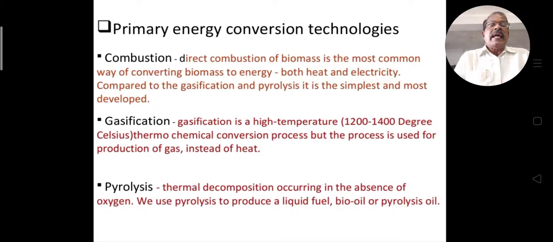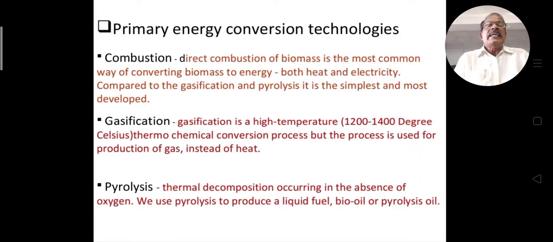Pyrolysis is a thermal decomposition occurring in the absence of oxygen. Gasification occurs in the presence of oxygen, whereas in the absence of oxygen, that process is known as pyrolysis. We use pyrolysis to produce a liquid fuel, that is bio-oil or pyrolysis oil.